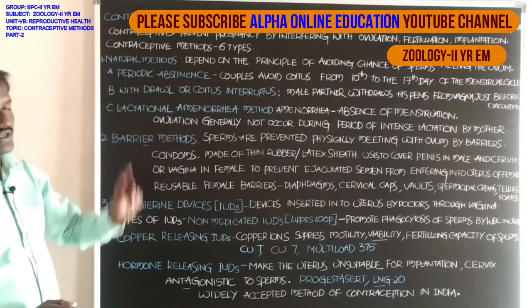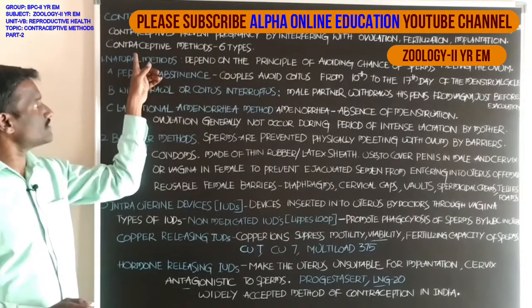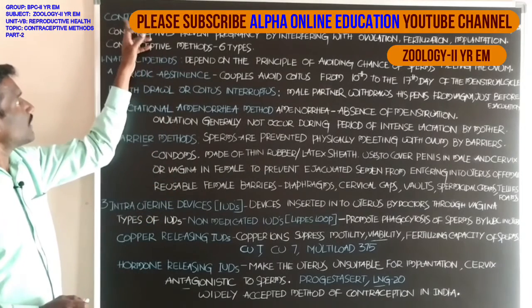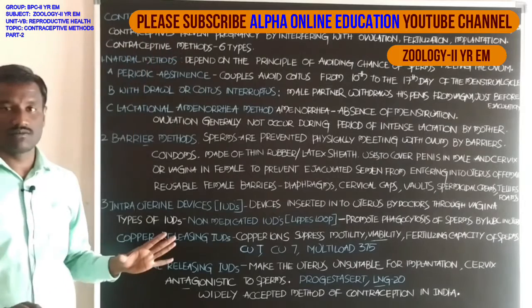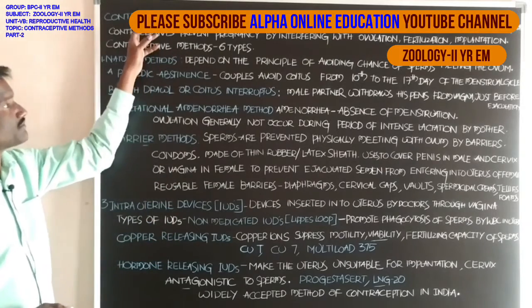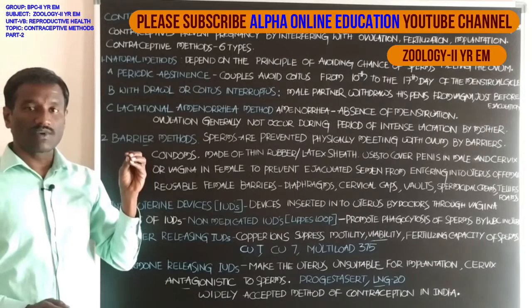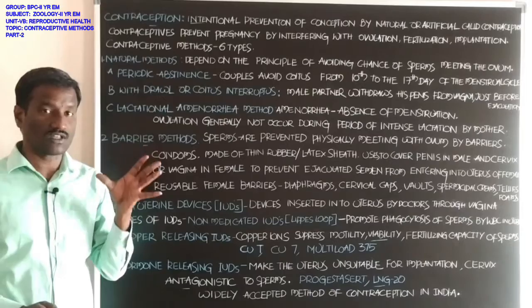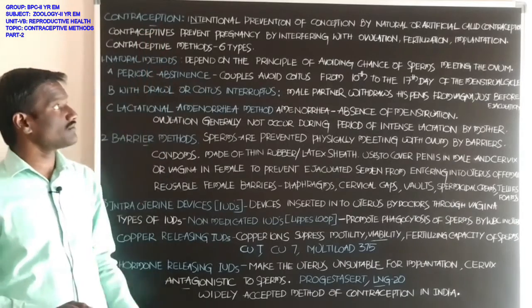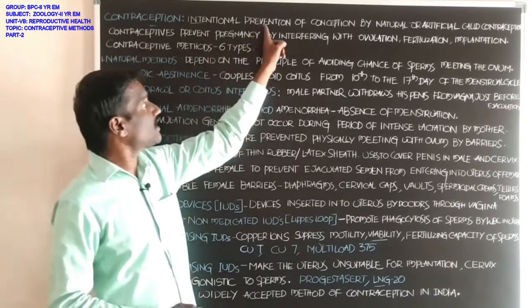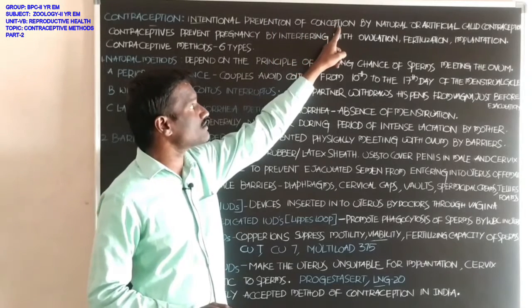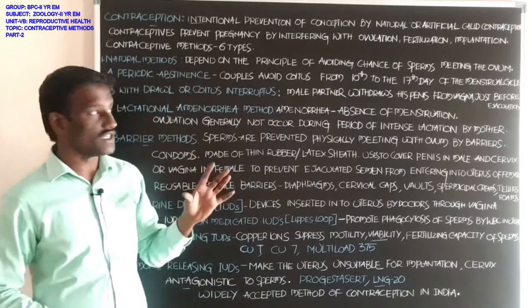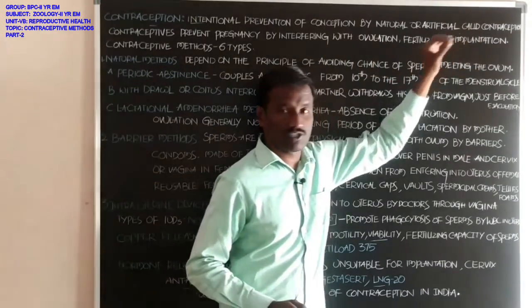Our discussed topic is contraceptive methods. Students, what about contraception? Contraception means prevention of conception. Intentional prevention of conception by natural or artificial methods is called contraception.